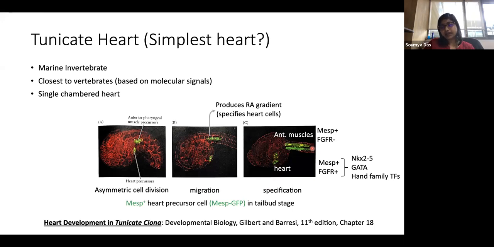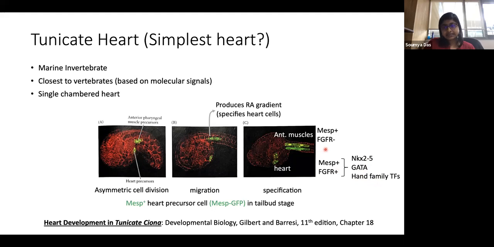The deciding factor here is the expression of a receptor, FGF receptor. If the fibroblast growth factor receptor is present, along with the MESP, it fates the cells to become the heart cell. And then these cells start expressing all these cardiac specific transcription factors, NKX 2.5, GATA, HAND family transcription factors, and that is a different story.